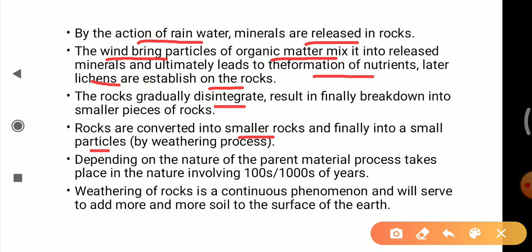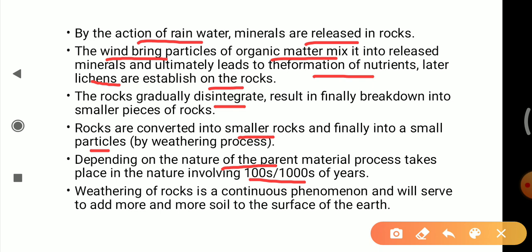Depending on the nature of the parent material, the process takes place in nature over hundreds and thousands of years. What is the nature of the parent material? That is the rock. If the parent material is made up of limestone, the breakdown is quite a fast process. Whereas if it is made from very hard material, if the chemical composition of the rock is very hard, it ultimately takes a longer time for soil formation.